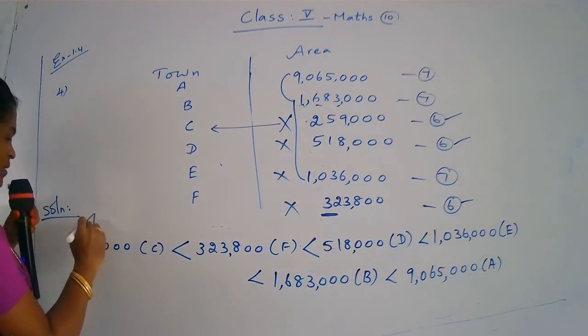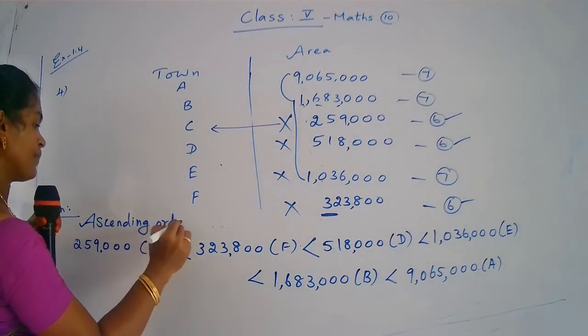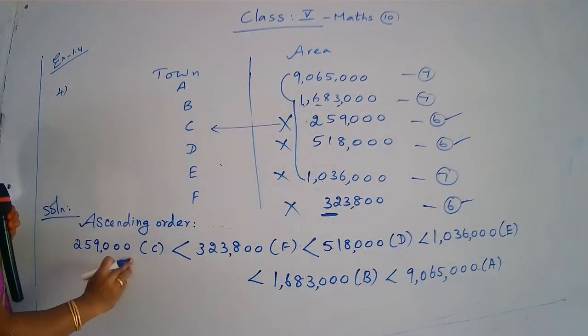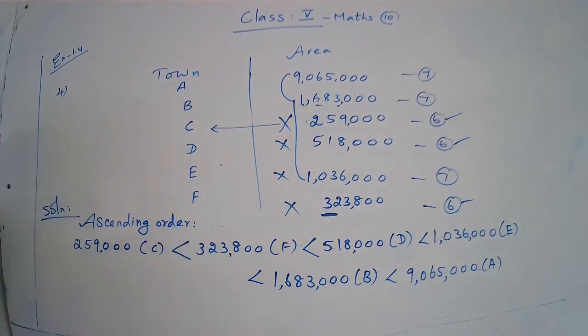Ascending order. You write the heading ascending order. Now you write the solution. 259,000, the town name is C, is less than 323,800, is less than 518,000, is less than 1,036,000, less than 1,683,000, less than 9,065,000. Children, are you clear?